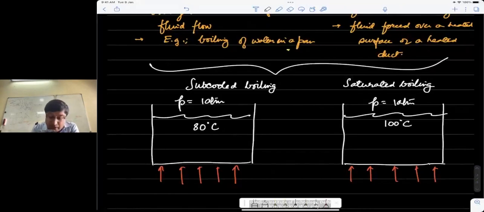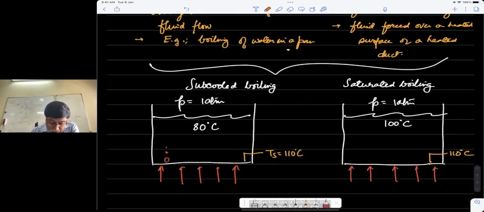Again, let's say that the surface at a given instant is 110 degrees Celsius in both cases. So since the surface is hotter as compared to the saturation temperature, we will have bubble formation in both scenarios.